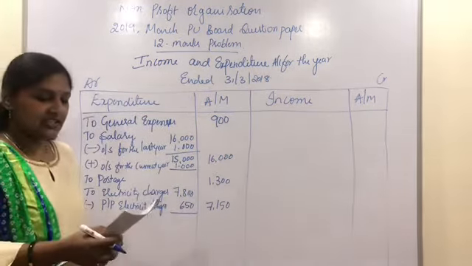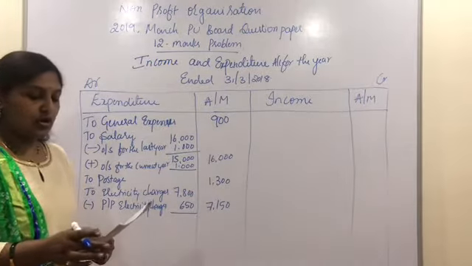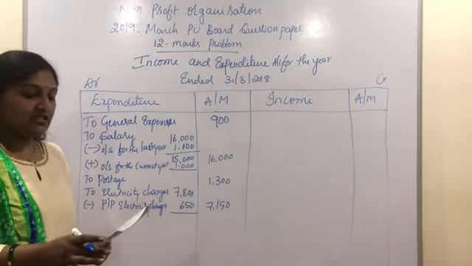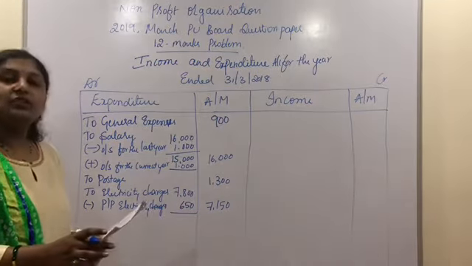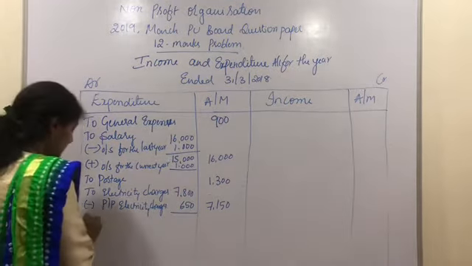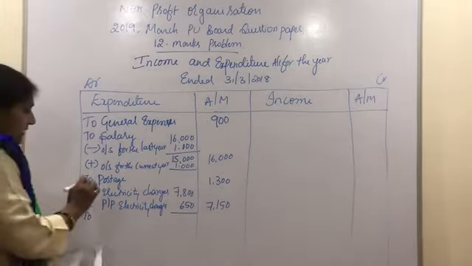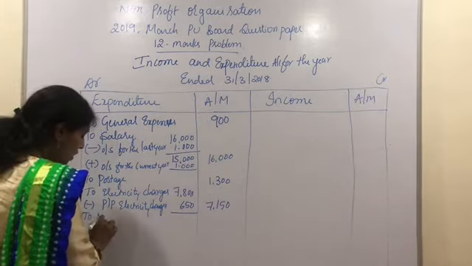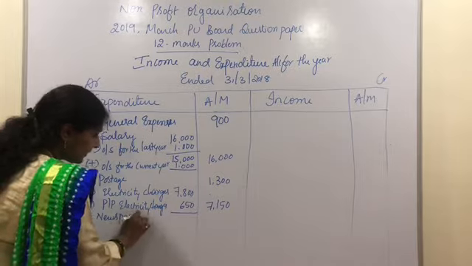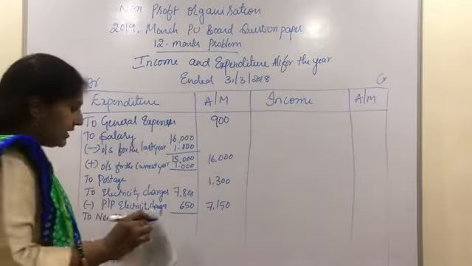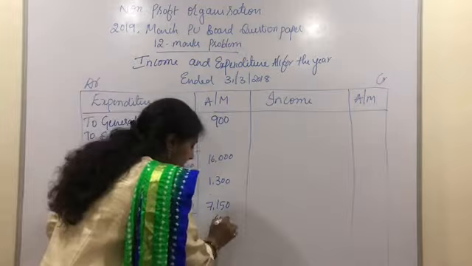After the electricity charges, we have furniture, books, given in the problem in the receipts and payment account. We are not reading it here because they are all assets. The next one is newspaper. So newspaper, we treat it as a revenue expense. So we need to write it here, to newspaper. And the balance of newspaper is 600 rupees.